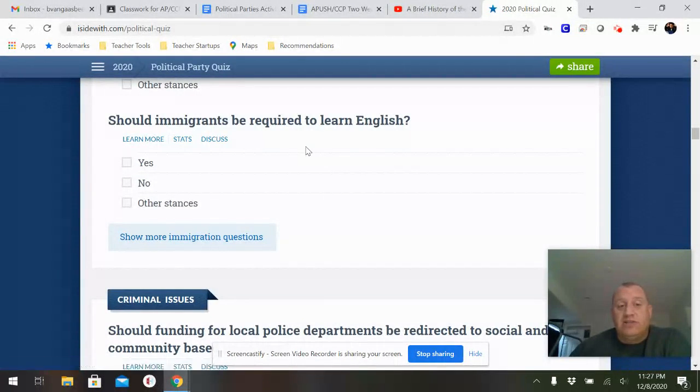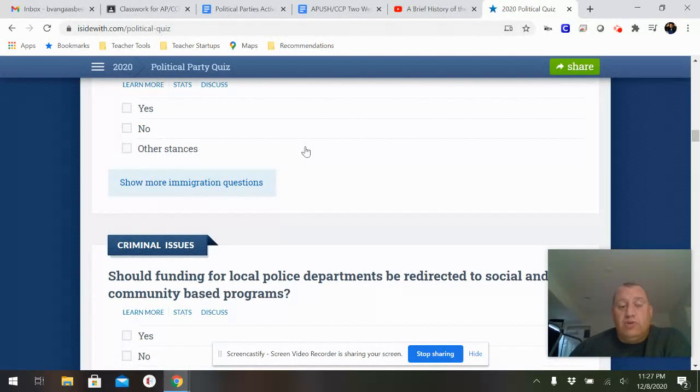I don't expect you to answer more questions in every single one of these sections because you might hit sections where you're just not really all that excited about it or really care too much about it. So you can kind of do however you want on this, but I do want you to at least take about 3 or 4 of these sections and answer more than just 3 questions. Because again, it does refine your results.